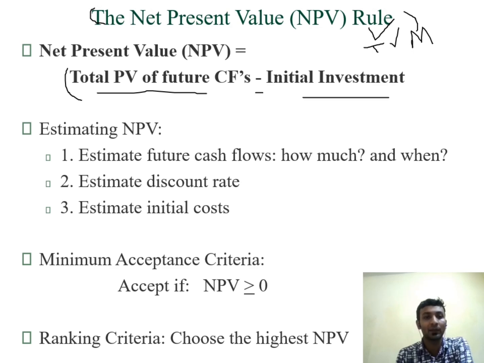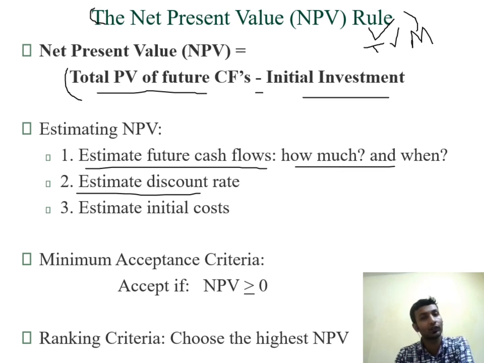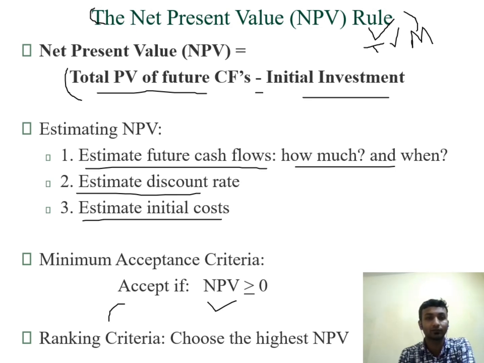To estimate NPV, we first have to estimate the future cash flows: how much and when. Then estimate the discount rate, since we have to find the present value, and estimate the initial cost behind the project. The minimum acceptance criteria is that the NPV is greater than 0. And if there are mutually exclusive projects, then the project having the highest NPV would be accepted.